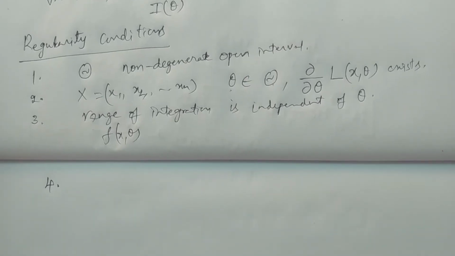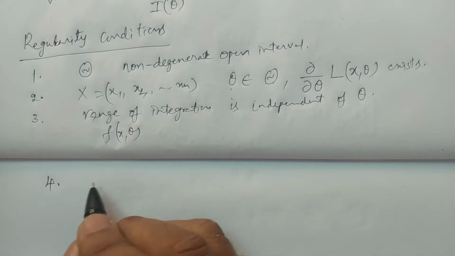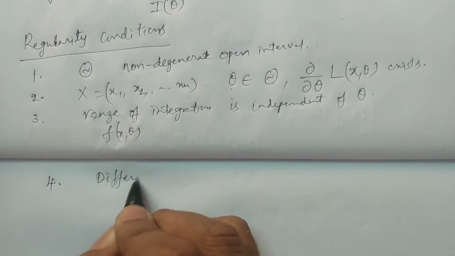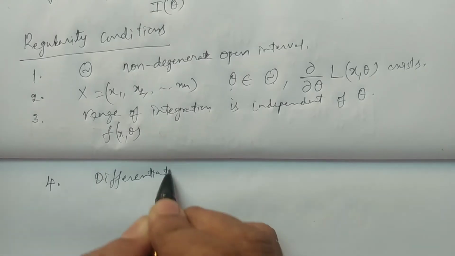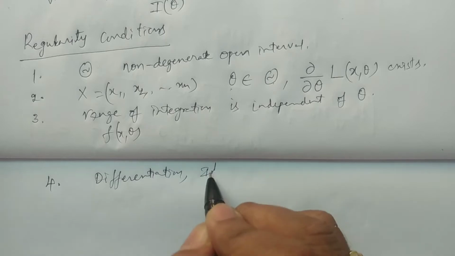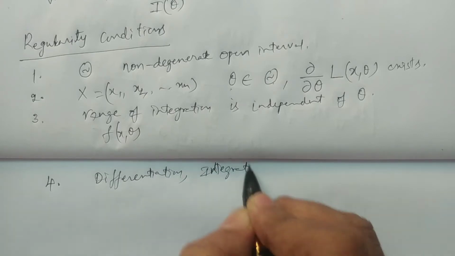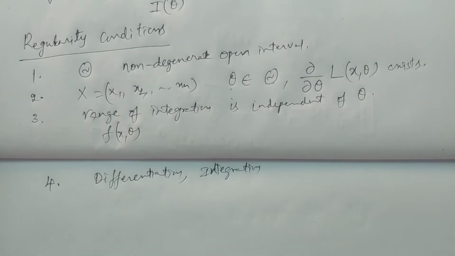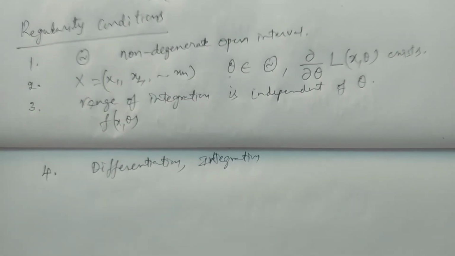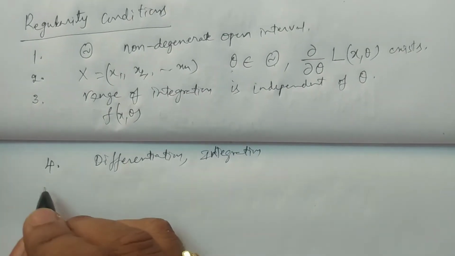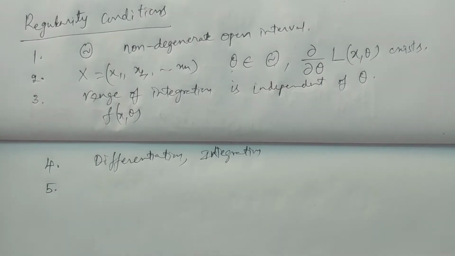And the fourth one: differentiation and integration are interchangeable. For example, if you have differentiation and then integration, we can change it into integration and then differentiation, and similarly vice versa.